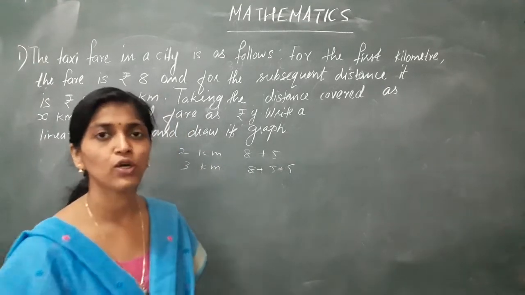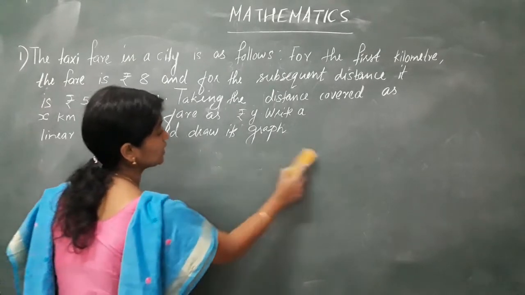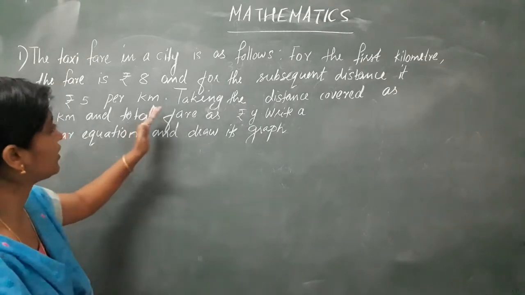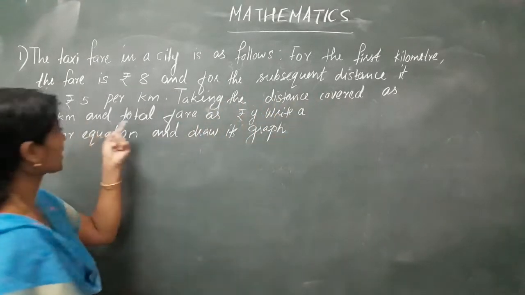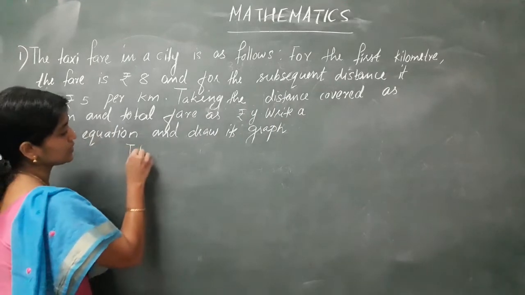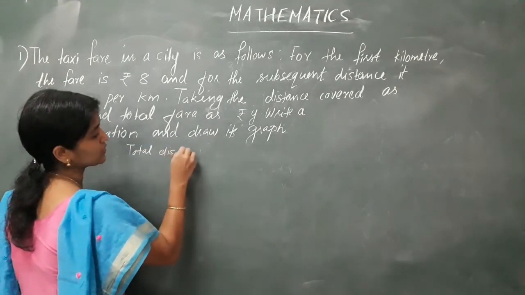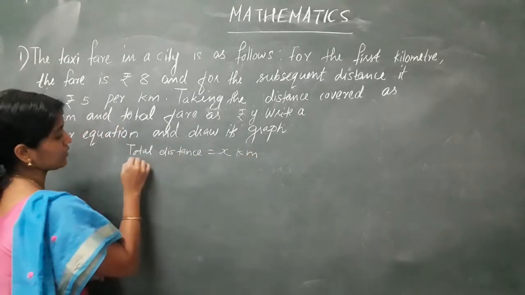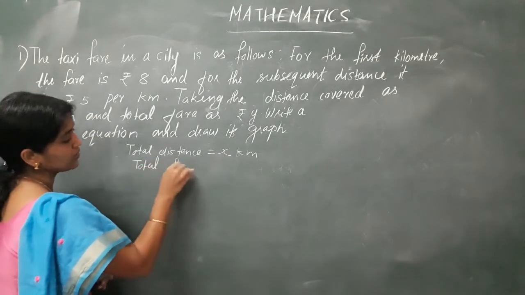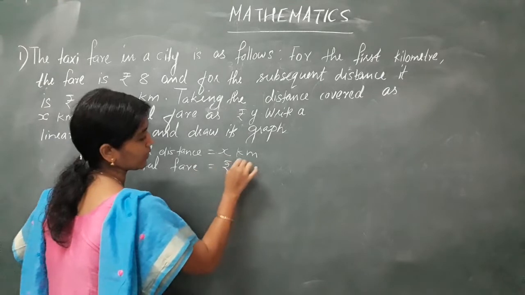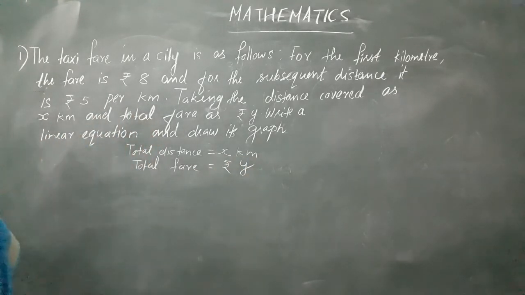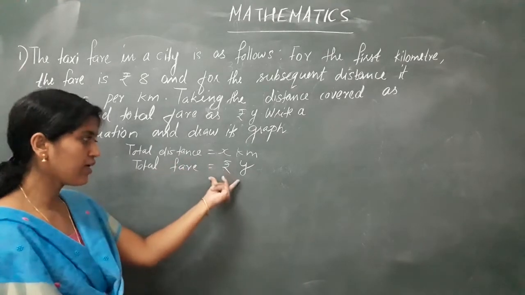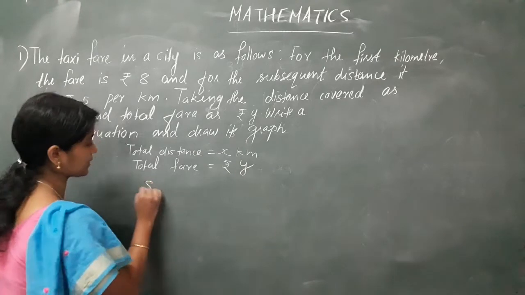Here what are we asked to do? We are asked to form the linear equation using this information. And for that it is given: taking the total distance covered as x kilometers, so total distance is x kilometers, and total fare is equal to rupees y. We have to form a linear equation here. Okay. So here this fare y contains our 8 rupees, isn't it?